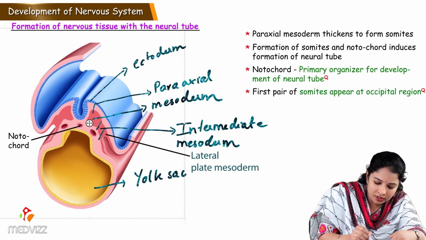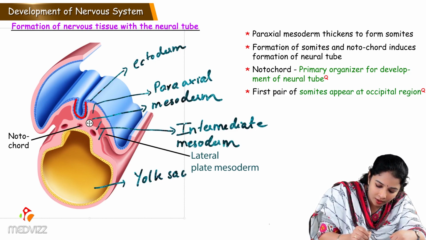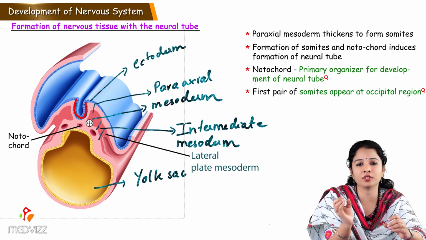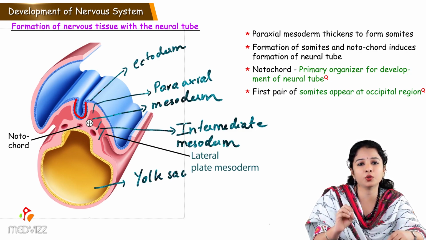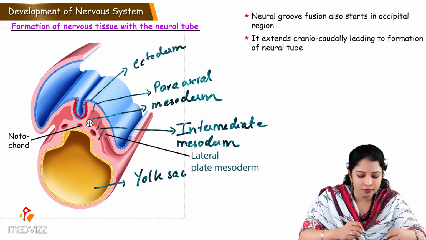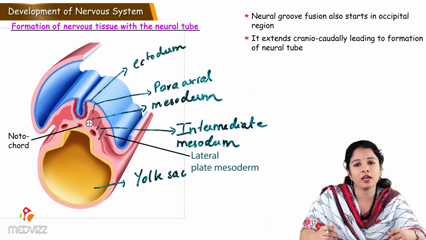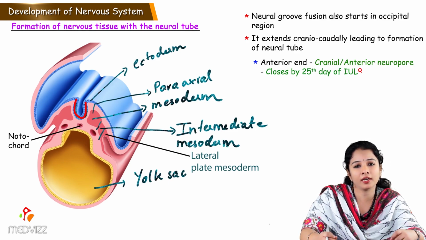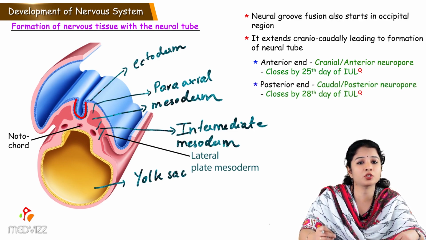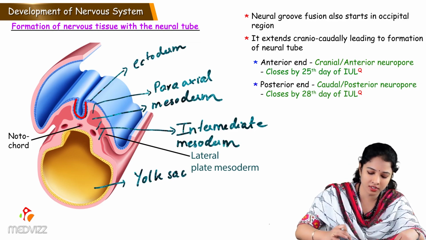So this neural groove which is formed here starts fusing. The tips of the neural groove will start fusing with each other, forming a complete tube-like structure. This fusion will start in the occipital region and slowly extends craniocaudally to form a complete neural tube, where the anterior end of the neural tube is called the anterior neuropore, which is patent in the beginning, and it closes on 25th day of gestation. Whereas the caudal, the lower opening, is called the posterior neuropore, which closes by 28th day of gestation.